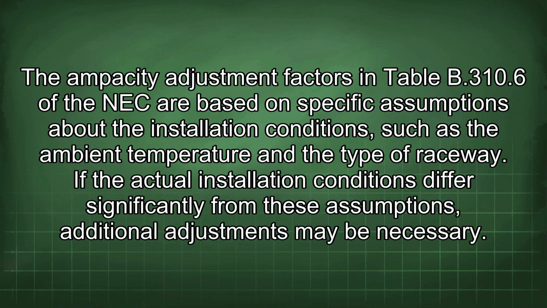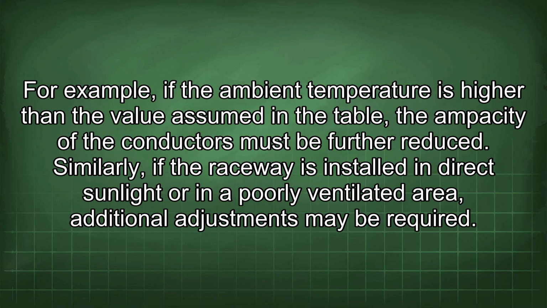The ampacity adjustment factors in Table B.310.6 of the NEC are based on specific assumptions about the installation conditions, such as the ambient temperature and the type of raceway. If the actual installation conditions differ significantly from these assumptions, additional adjustments may be necessary. For example, if the ambient temperature is higher than the value assumed in the table, the ampacity of the conductors must be further reduced. Similarly, if the raceway is installed in direct sunlight or in a poorly ventilated area, additional adjustments may be required.